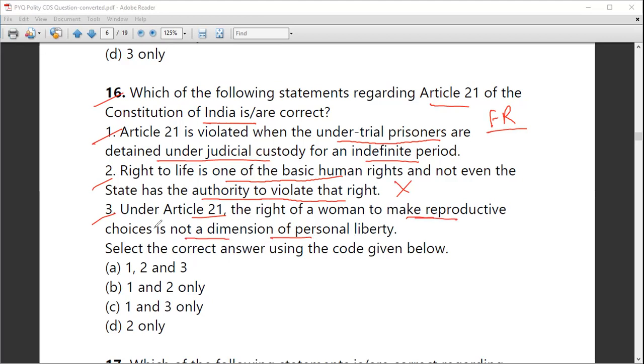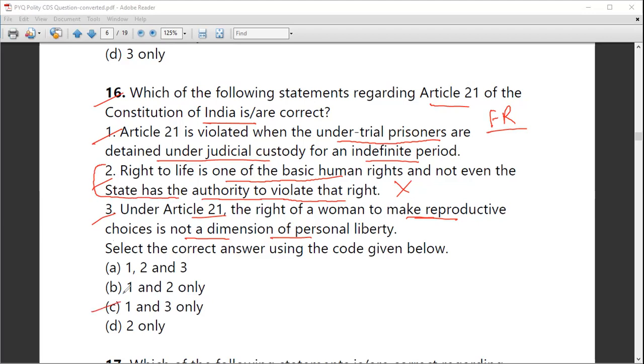So this is a correct option. Under Article 21, the right of a woman to make reproductive choices is not a dimension of personal liberty. It is not their personal liberty to make reproductive choices, because here that woman is representing whole women on the earth, so it cannot be her personal liberty. Understood? So statements 1 and 3 only are correct. As I told you, statement 2 is already incorrect. As per Article 21 of the Constitution, the right to life is guaranteed as a fundamental right. So 1 and 3 is the correct option. So option C is the correct answer.